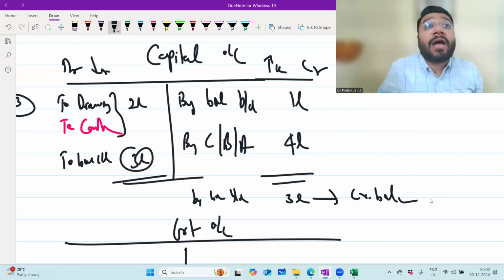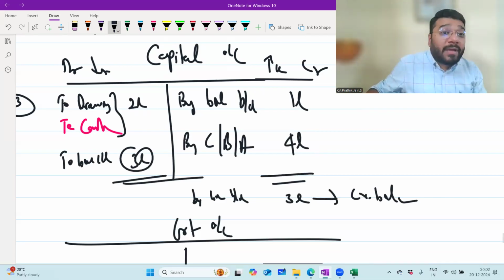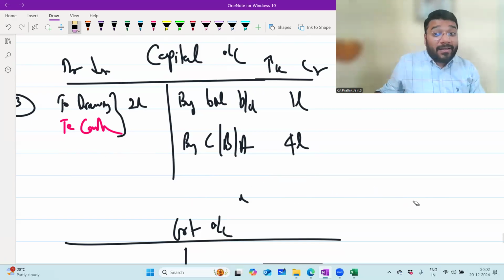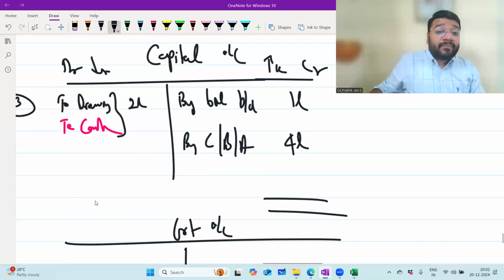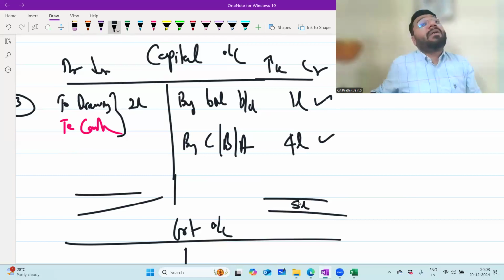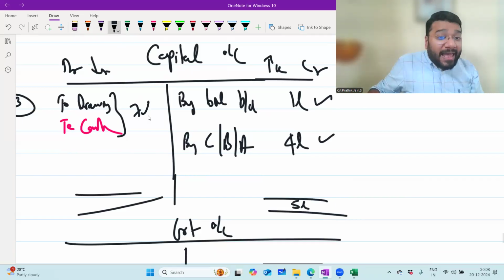Can the capital account have the debit balance? Think of an answer, under the fixed capital method. No, sir. Not possible. How will it become a debit balance? Think through common sense. 1 lakh and 4 lakh. How much money do you have in the capital account? 5 lakh. For you to make this a debit balance, you should withdraw more than the 5 lakh you have. So let's suppose drawing against capital, I'm putting 7 lakh here.